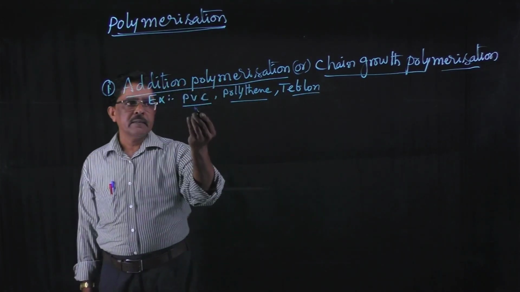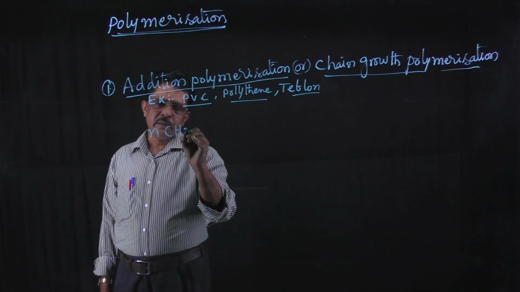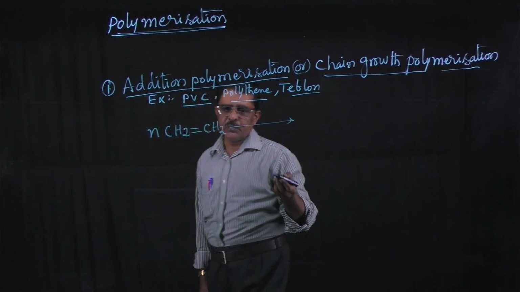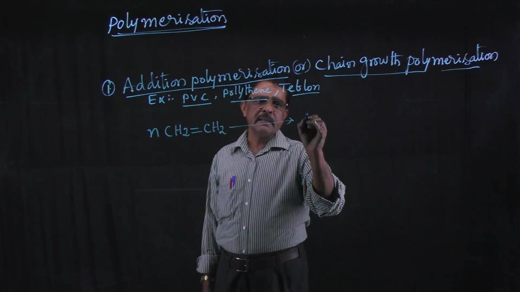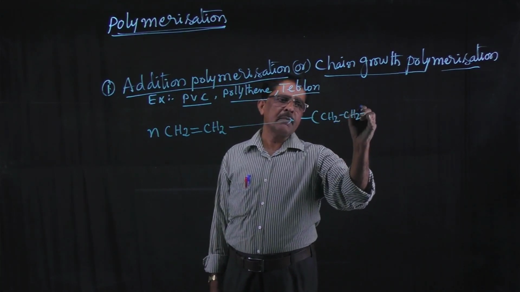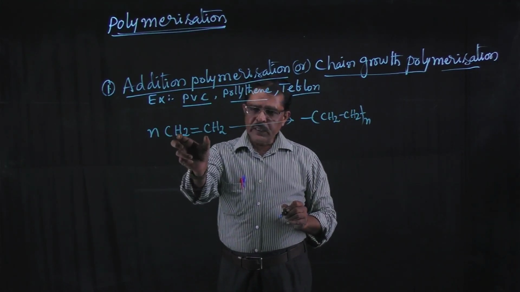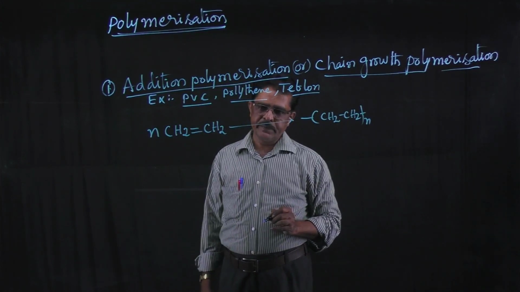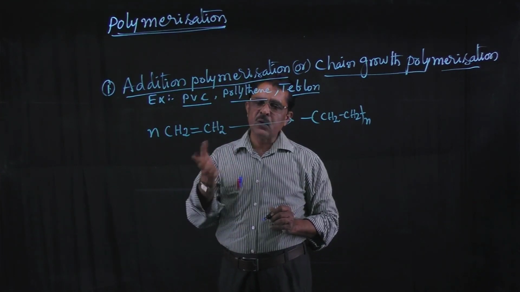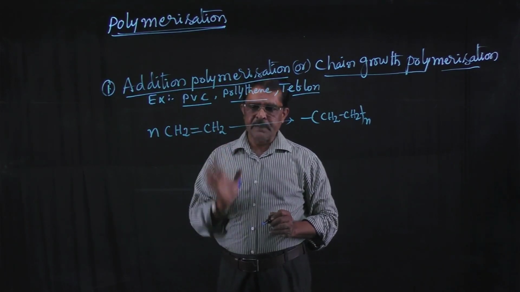You know that polythene is the polymer of ethylene. N moles of ethylene combined together undergo polymerization, and then polythene is formed. Polythene formula is CH2-CH2 taken n times. In this one, the monomer unit consists of double bonds. Addition polymers means alkenes and alkadienes undergo addition polymerization. This is the first type of polymerization.